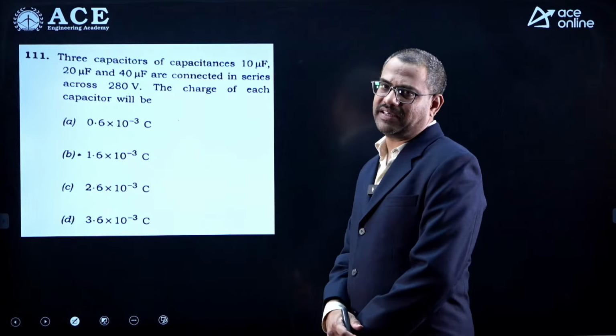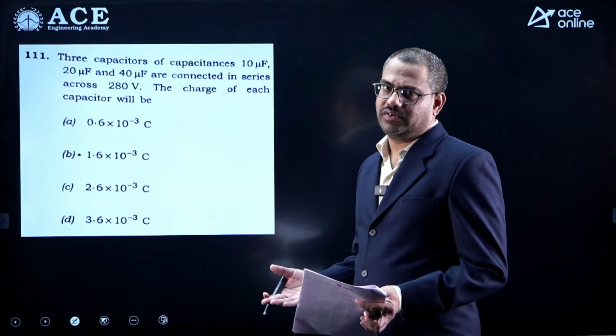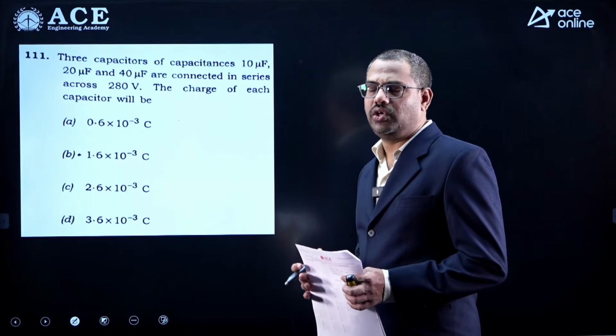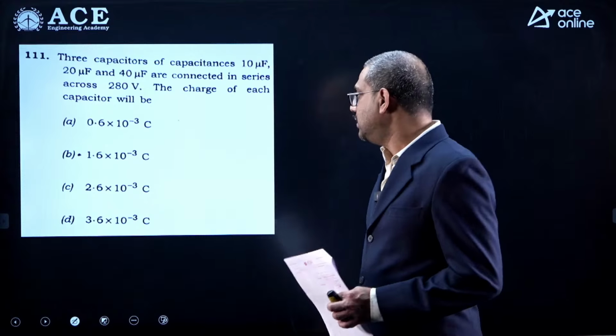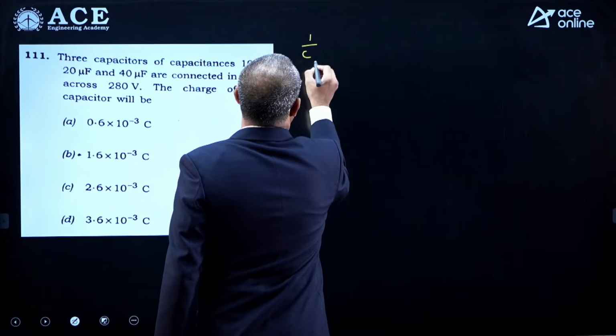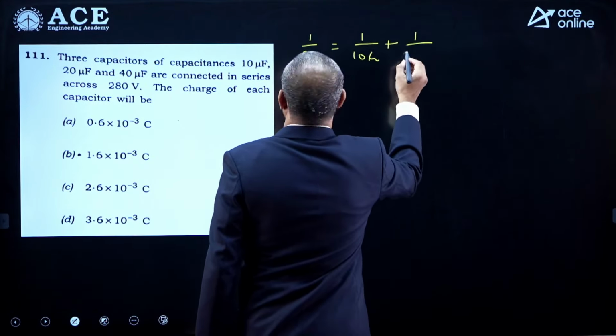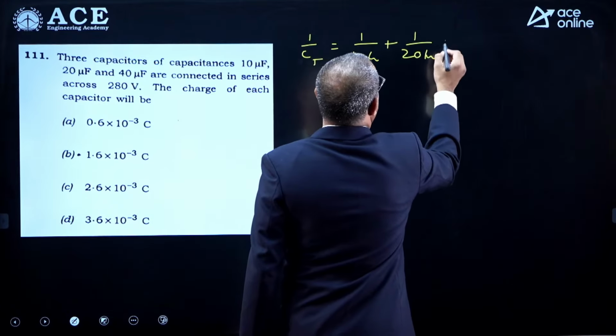The charge on each capacitor. See, in series capacitors, charge is equal in all the capacitors. Total charge is simply Q equals C total into V total. First, let us find C total. But they are all in series now. So 1 by C total is 1 by C1, 10 micro, 1 by C2, 20 micro, and 1 by C3,